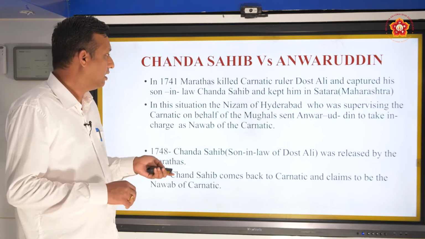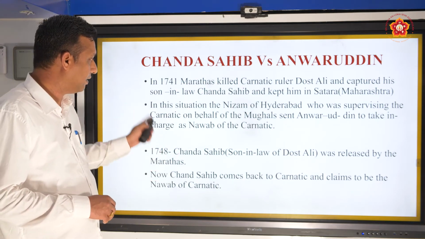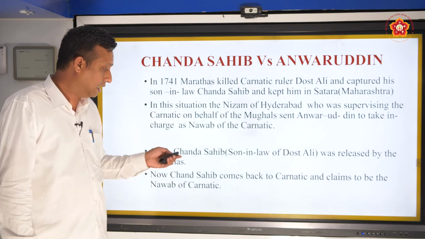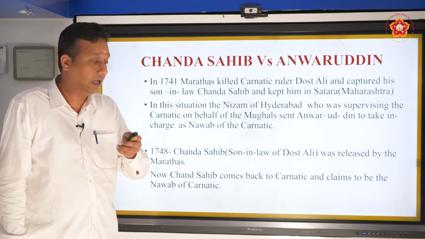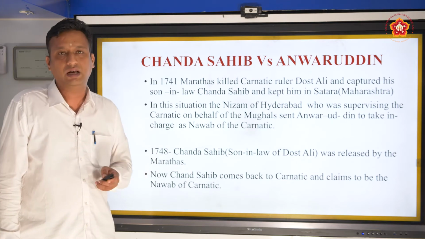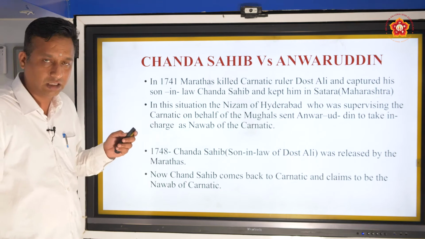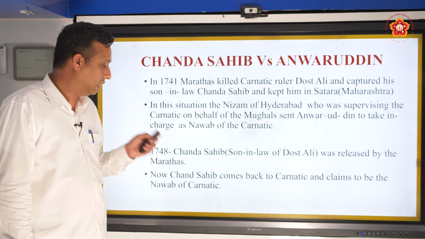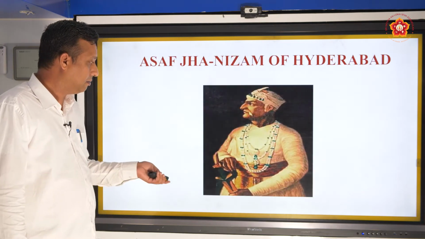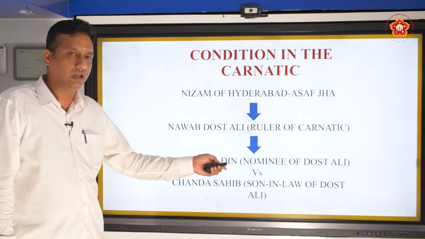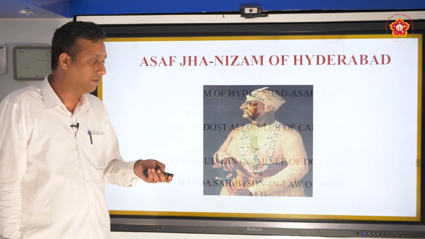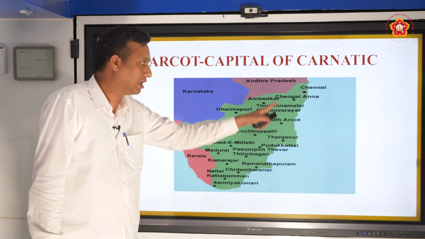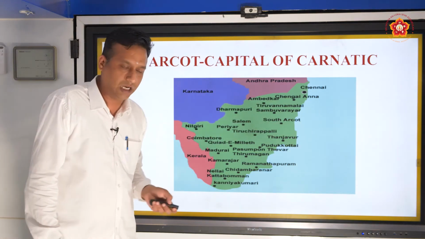Now after 1741, seven years later, he was released. Now he comes to the scene, and Chanda Sahib comes back to Carnatic and claims to be the Nawab of Carnatic. I am the son-in-law of Dost Ali, so I am the official ruler of this Carnatic. But by that time, as you know, Anwaruddin was already nominated as the Nawab. So you can see Arcot, the capital of Carnatic. Arcot is in Tamil Nadu.